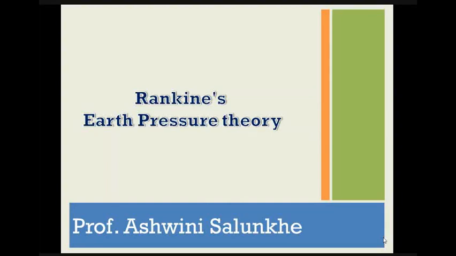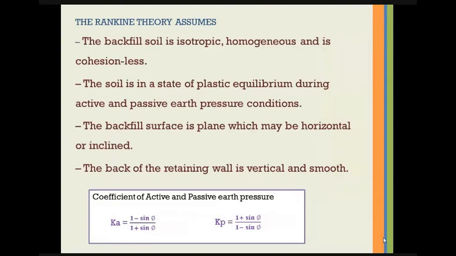In this video, we are going to learn Rankine's earth pressure theory. Now, Rankine was the first engineer who used the concept of plastic equilibrium more rationally to tackle the stability problem. This theory assumes the backfill of soil is isotropic, meaning engineering properties of the soil are the same in all directions.